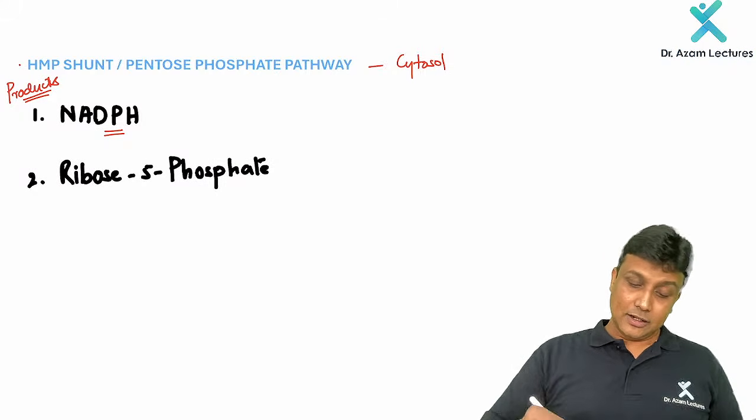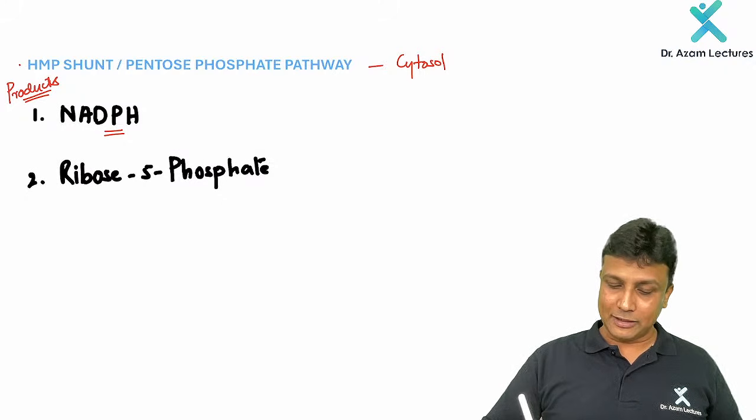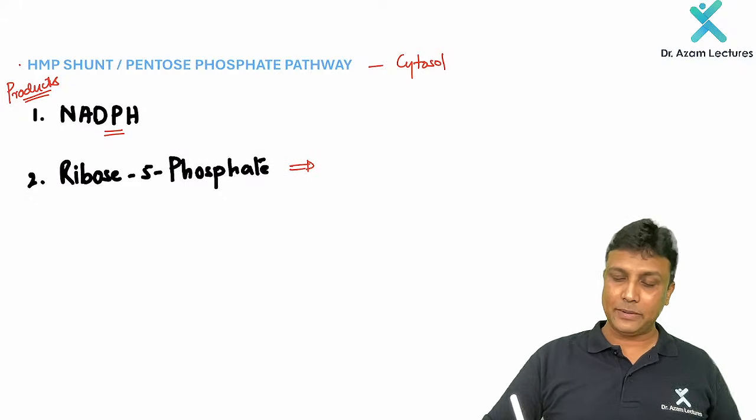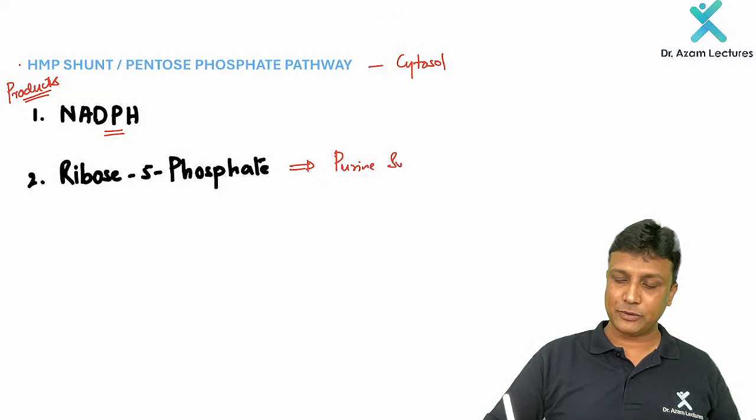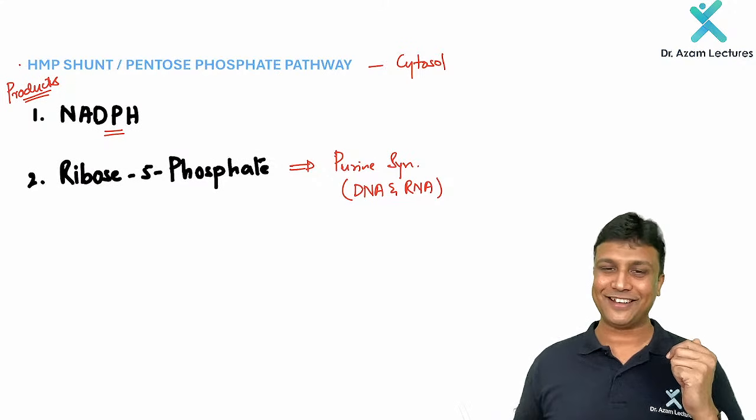Now, what is the importance of this one? I'm telling you they're important products. Remember, ribose 5-phosphate is the one which helps you in the purine synthesis, in the de novo synthesis of purine. So therefore, it is required for the formation of your DNA as well as the RNA. It helps in forming DNA and RNA, and helps in purine synthesis, okay?